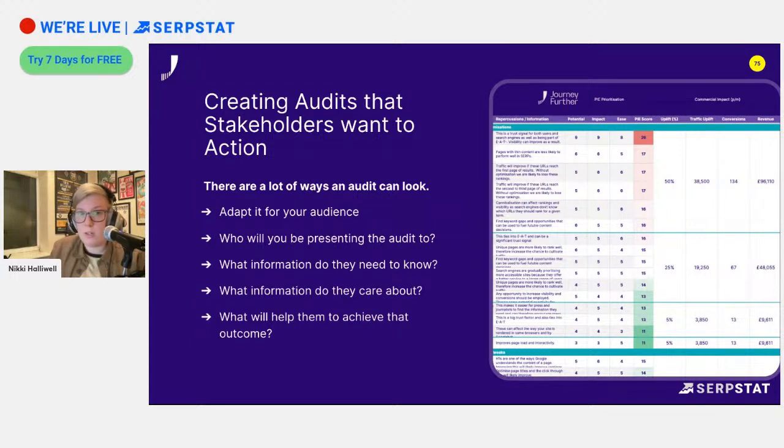This might be one of the ways it looks, creating audits that stakeholders want to action. So we can see this is another example here of how we've included information around the PIE, and then we've got the traffic uplift and predicted conversions in the charts at the end there. There's no one way it should look.